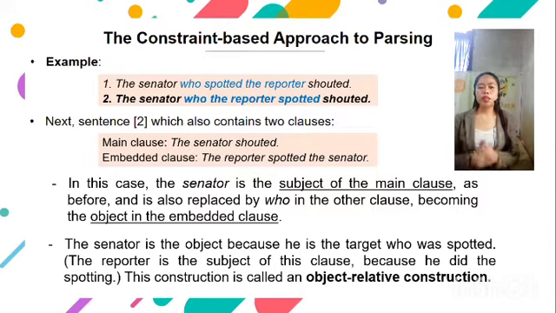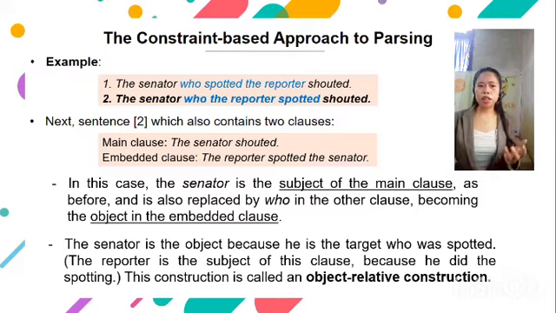Now let's go to sentence number 2, which is "the senator who the reporter spotted shouted." The main clause is still "the senator shouted." The embedded clause, however, is "the reporter spotted the senator." In this case, the senator is the subject of the main clause as before, and is also replaced by "who" in the other clause, becoming the object in the embedded clause. The senator is the object because he is the one that is spotted, and the reporter is the subject of this clause because the reporter did the spotting.